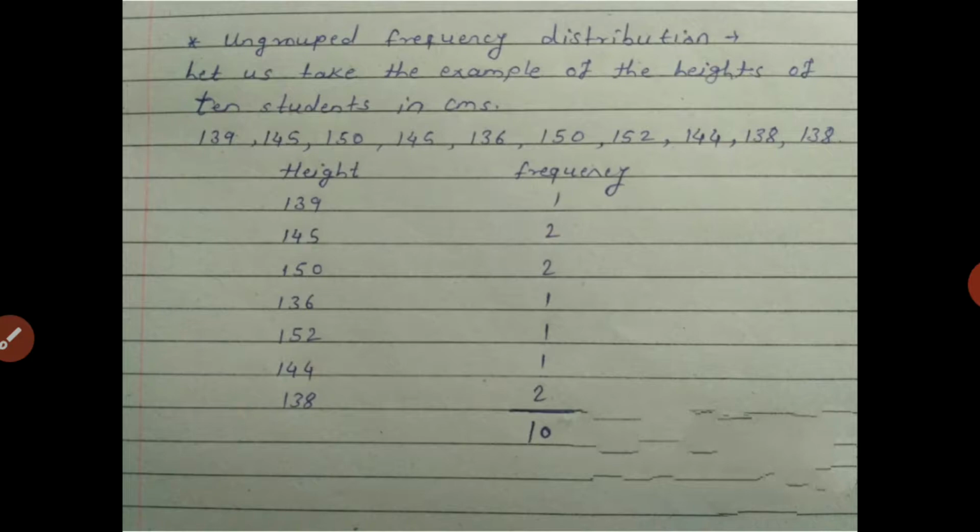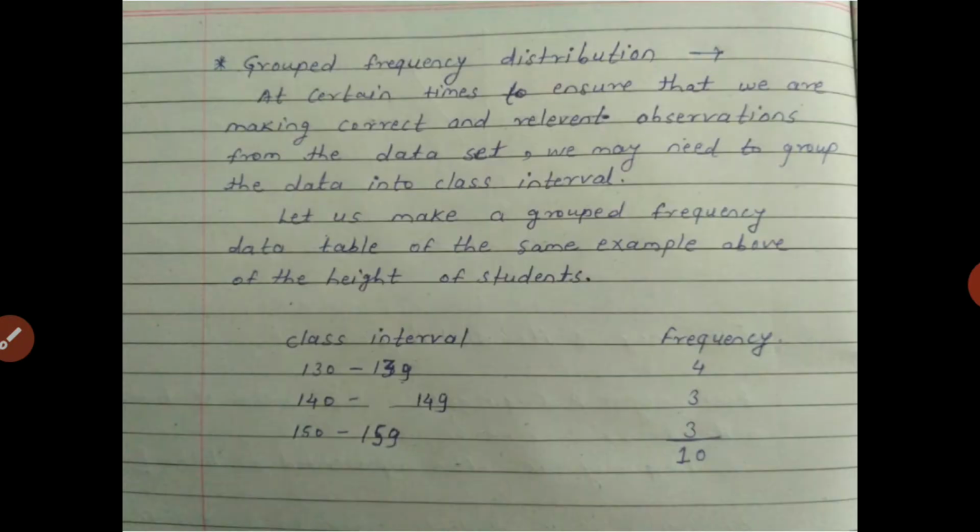So in that case, we have a second type, the grouped frequency distribution. We simply group this information and calculate the frequency and other values.